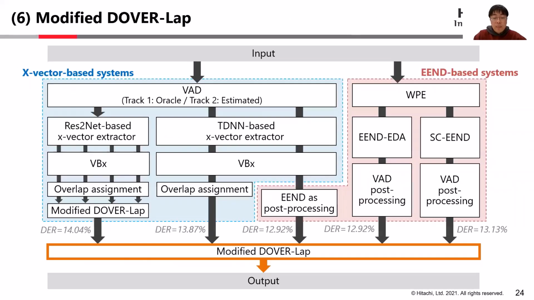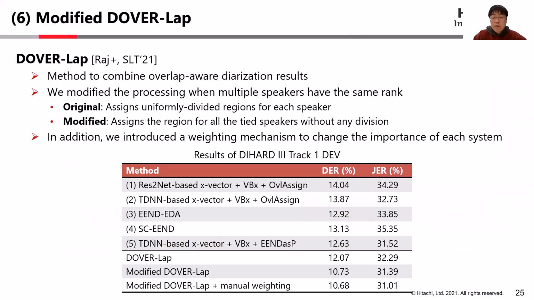Finally, we combine the results from 5 subsystems using modified DOVER-Lap. DOVER-Lap is a recently proposed method to combine overlap-aware diarization results based on voting. We found that the processing when multiple speakers have the same rank can be modified from the original one.